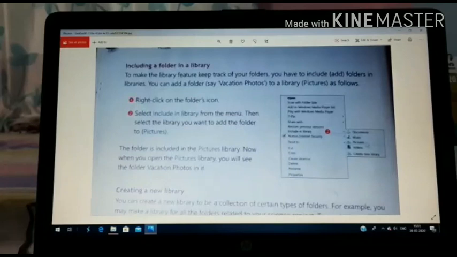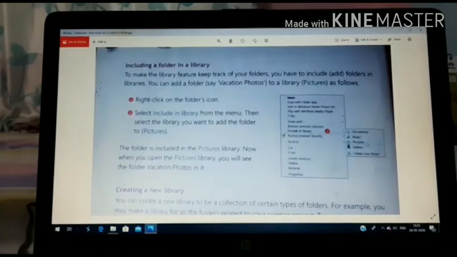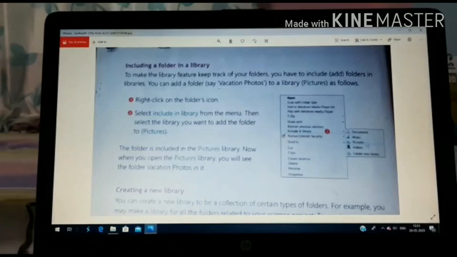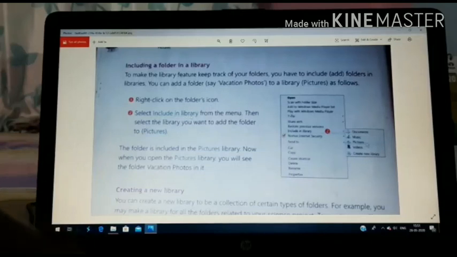Now we can see how to include a folder in a library. To make the library feature keep track of your folders, you have to include folders in the libraries. If you want to keep track of your important folders, you have to include these folders in libraries. You can add a folder, for example vacation photos, to the pictures library as follows. Right click on the folder's icon. Select include in library from the menu. Then select the library you want to add the folder to, pictures.